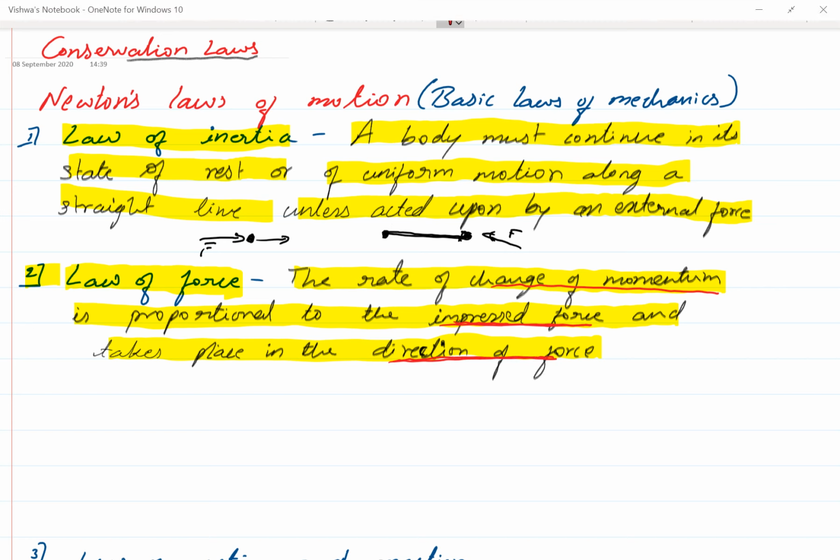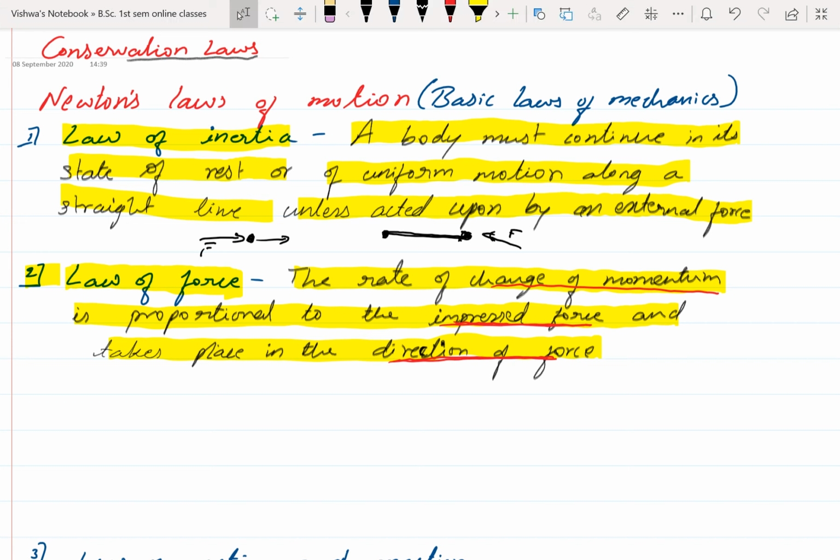So mathematically we can write this as F equals dp by dt. What is F? F is force. So force is equal to the rate of change of momentum. The change of momentum is dp. Rate of change means it is with respect to time, for that I am writing dt. So this is the second law.